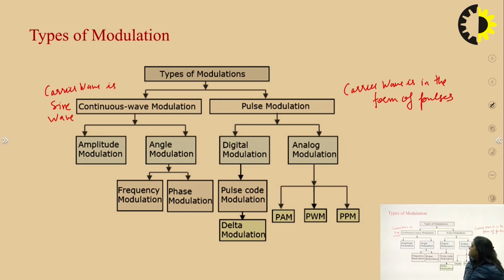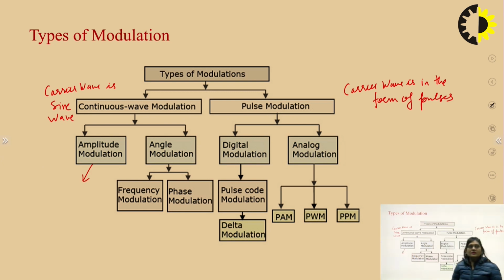Continuous wave modulation is again divided into two parts, amplitude modulation and angle modulation. Angle modulation is again divided into frequency modulation and phase modulation.